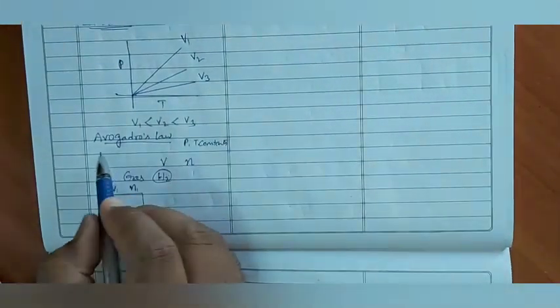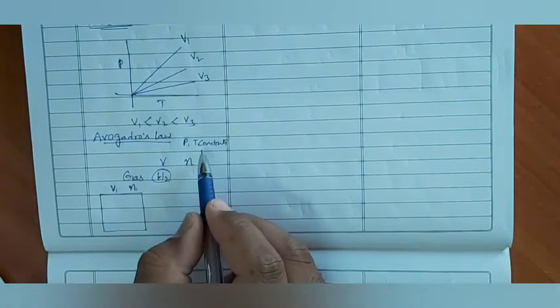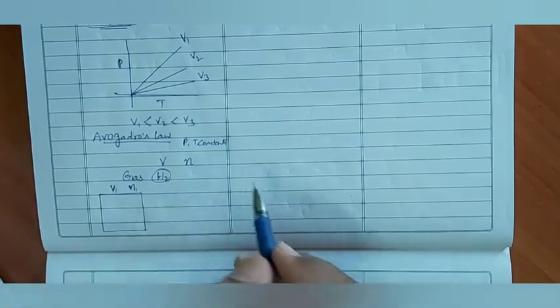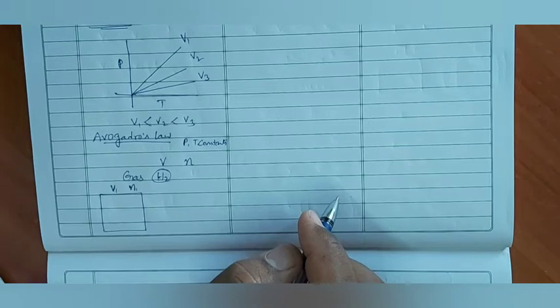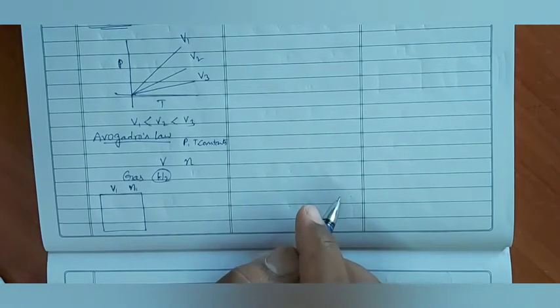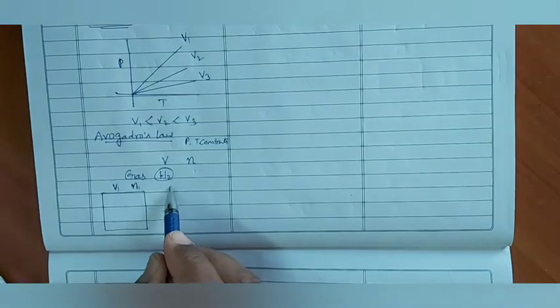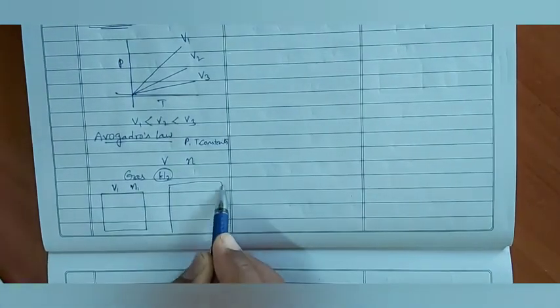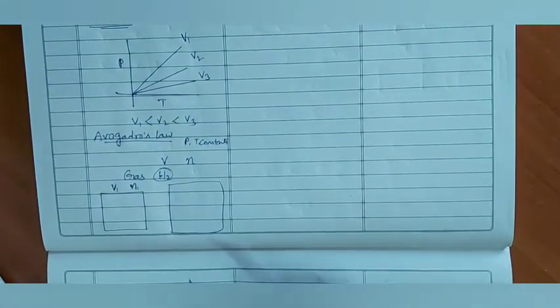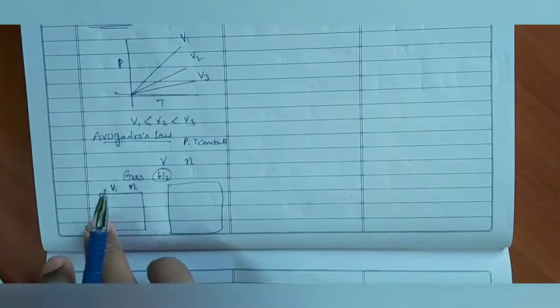But in this law, pressure must be constant. So to keep the pressure constant while changing the amount of gas, we have to take a bigger container.